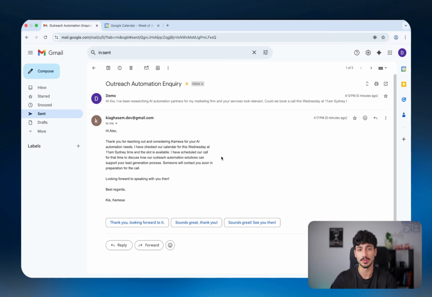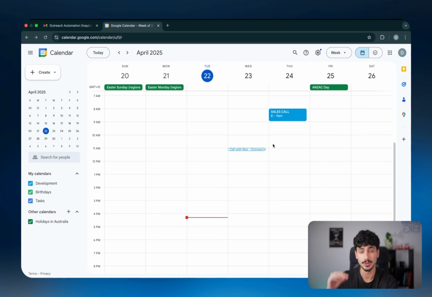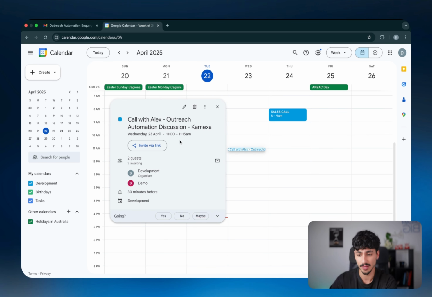And then as you can see, within 2 or 3 seconds, the customer actually got the email confirmation that we were just seeing before. And if we take a look at our calendar, you can see that at 11 a.m. to 11:15 a.m., we actually have the consultation booked with the same name and with our email and also the customer's email. So imagine every single time someone sends you any sort of sales email inquiry and wants to book a call, you are able to get back to them within, let's say, a minute or a minute and a half. Now that's the power of this automation.